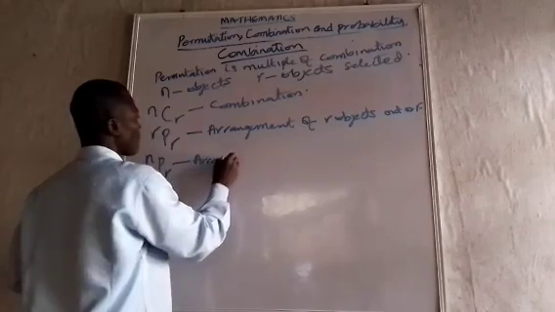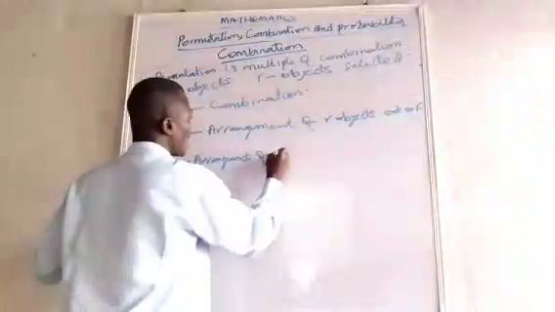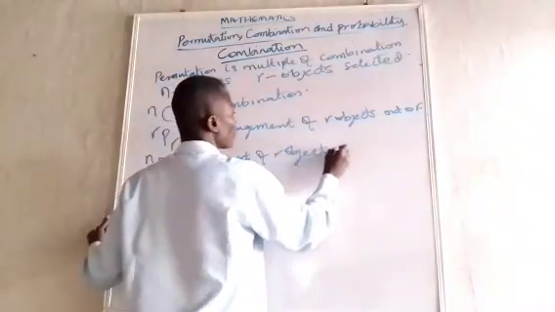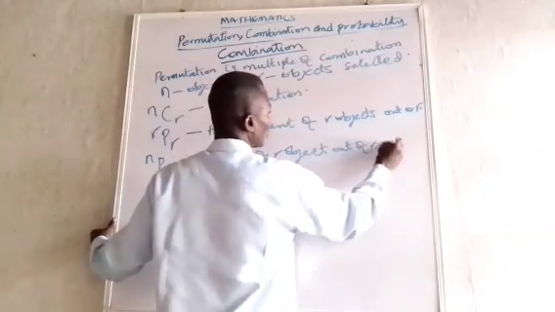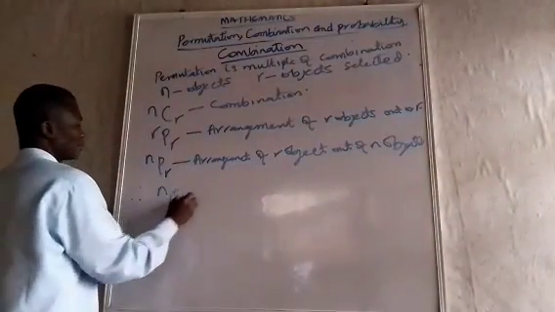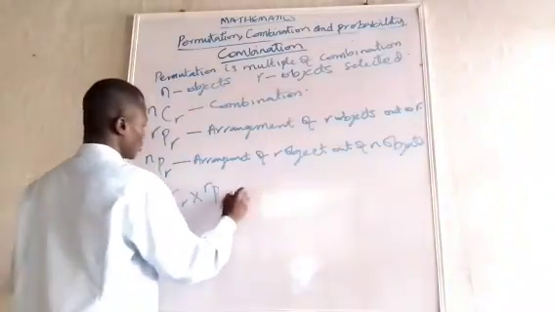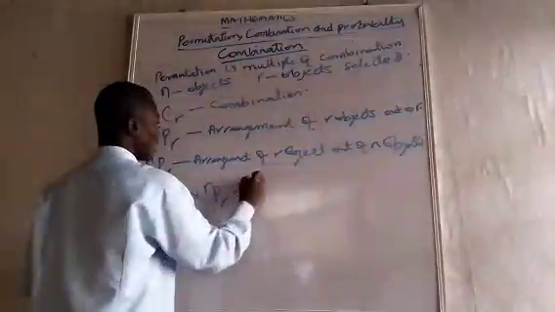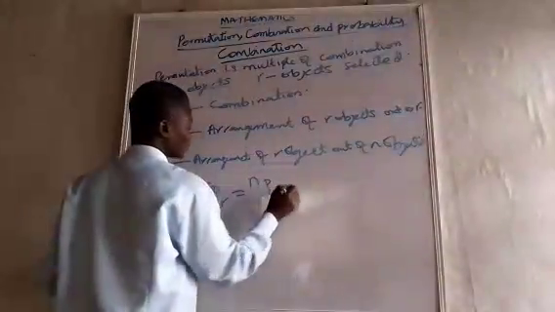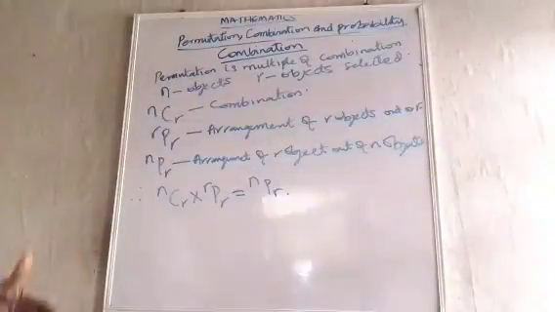Arrangements of r objects out of n objects. Therefore, n combination r times r permutation r is going to give us n permutation r.